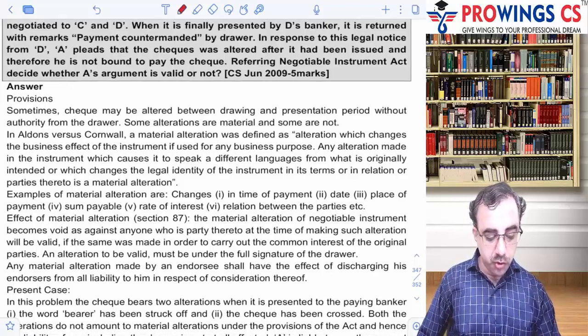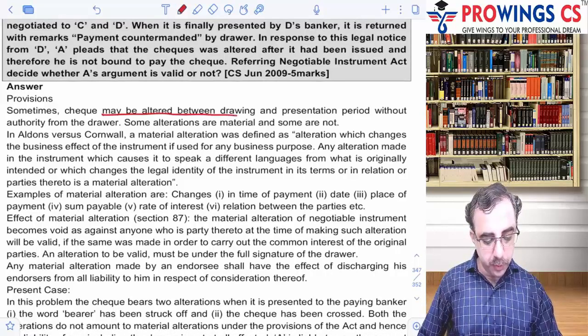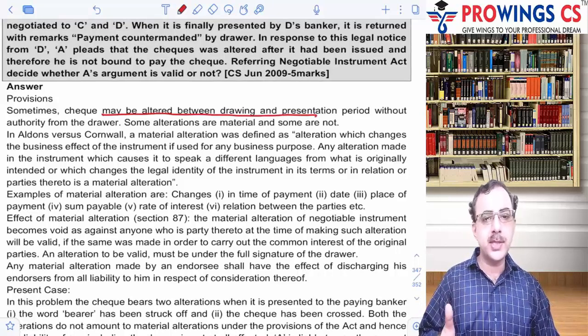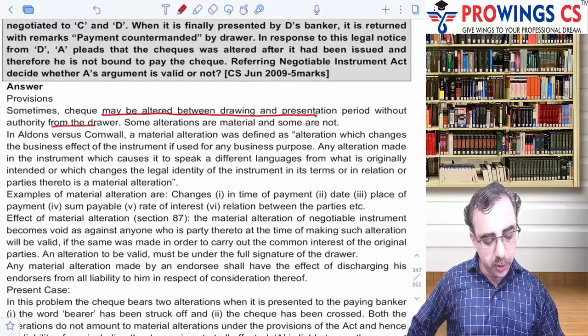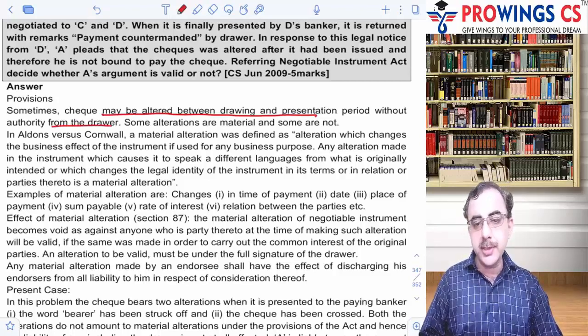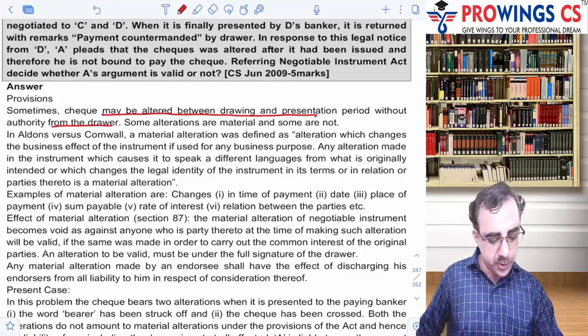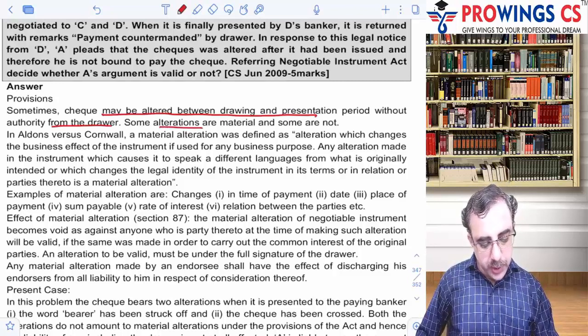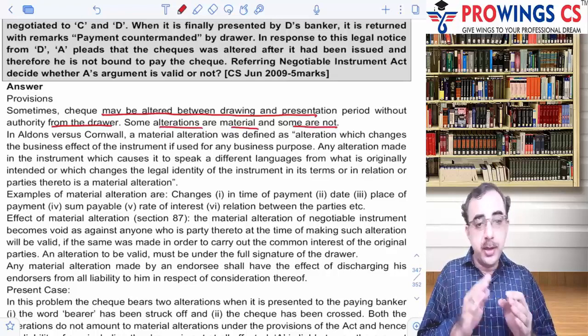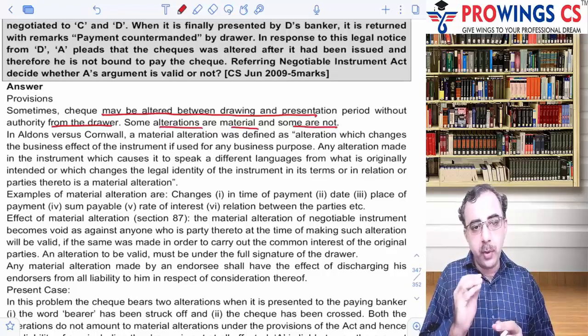Sometimes check may be altered between drawing and presentations, period. Okay, so sometimes the checks are altered without authority from the other. So there is no authority from the drawer of the check, and sometimes we still may alter the check. So some alterations are material and some are not. That's what I'm saying. Material alteration, that's exactly what you have to identify in a check.